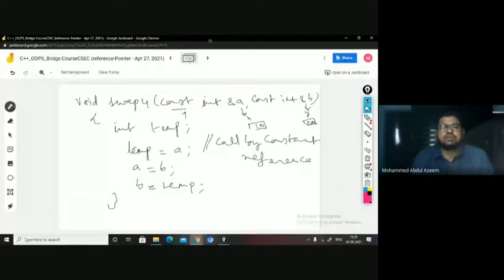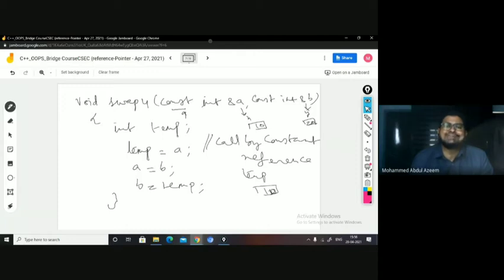So we'll execute the statements now. The control is transferred here, so we are trying to execute the statements. You have a temporary variable, so for temp, 2 bytes of memory are allocated. Then you set temp equal to A. A, what do you mean by A? A is referring to X, and in X you have 10. That 10 is placed in temp. So taking the values is possible. You can take the values, right? A equal to B: B is referring to Y. Y memory is holding a value of 20. That 20 you want to place in A. This 20 you can take, but you cannot place it in A.